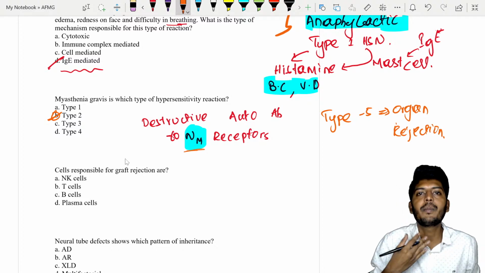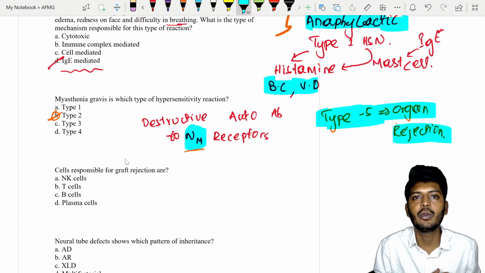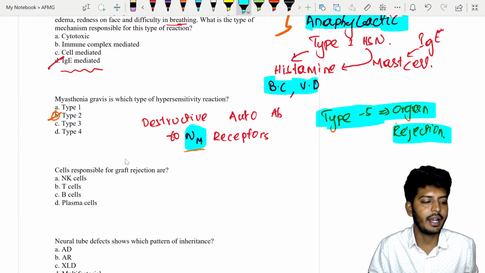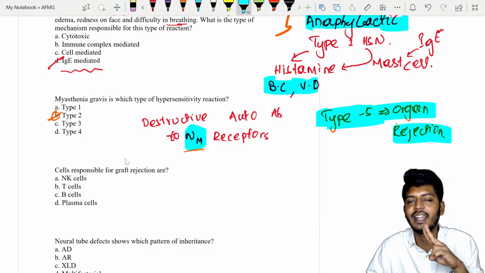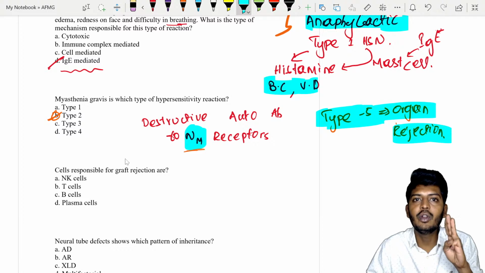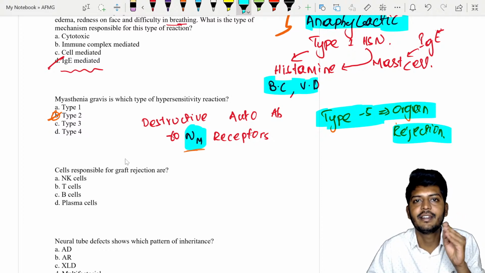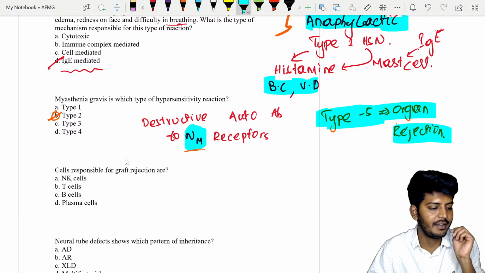But many times type 5 won't be given in the options because it is not added into the textbook set. So if type 5 is given in the option, that is for organ rejection. If type 5 is not there in the option, the correct answer will be type 4 hypersensitivity. So I'll tell you, type 1 is anaphylactic reaction, type 2 is a fixed antigen with antibodies, and type 3 is immune complex deposition such as post-streptococcal glomerulonephritis and reactive arthritis. Type 4 is a delayed hypersensitivity, for Mantoux test, tuberculin test. For example, you have your type 1 lepra reaction. All of them come under type 4 hypersensitivity.